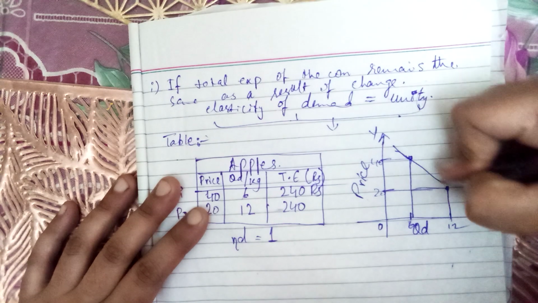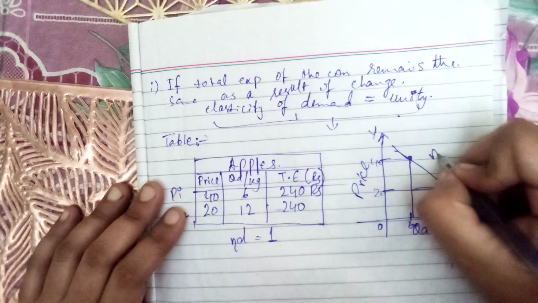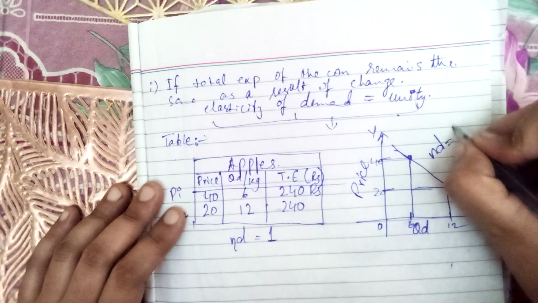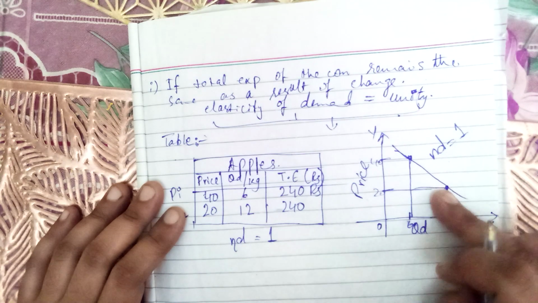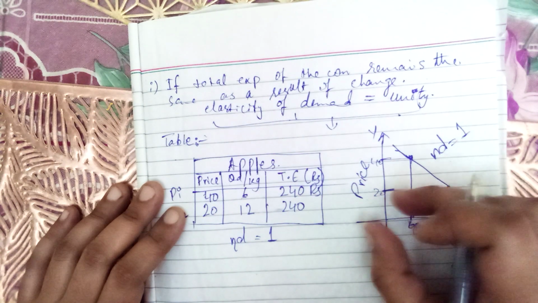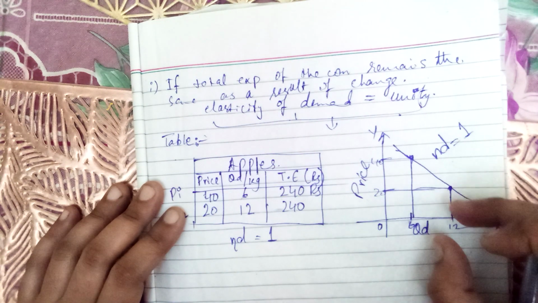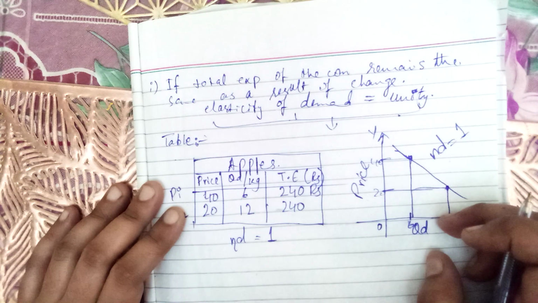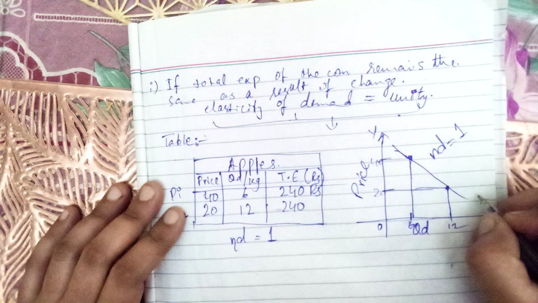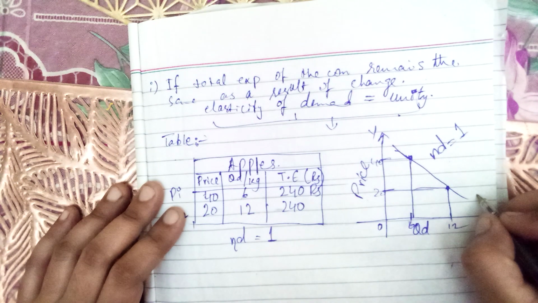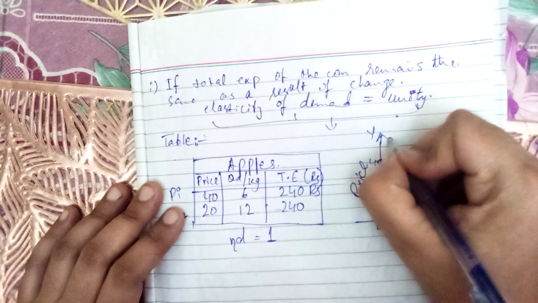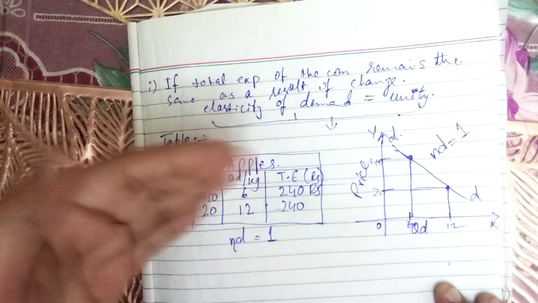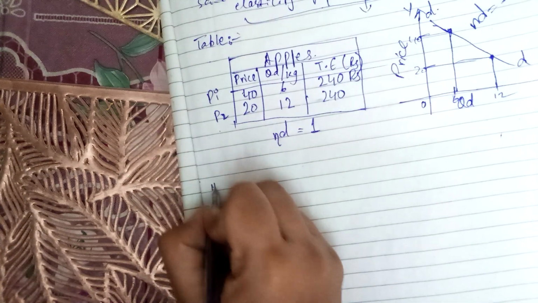So this is unity. Our elasticity of demand is equal to unity, because we have equal change. When the price changes, the demand also changes, but in equal proportions. So ED is equal to 1, and this is our demand curve. Fine. This was equal to unity. Now we are dealing with the second case.